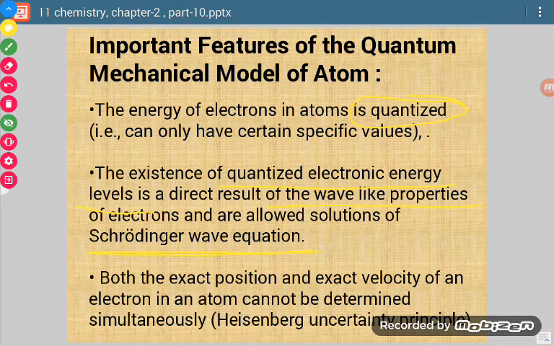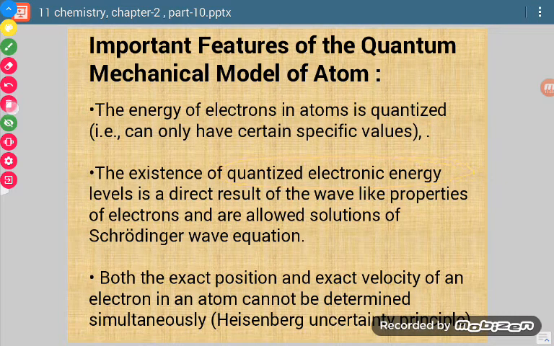Just like we solve equations x plus y equal to 3, x minus y equal to 4, and find the solutions x and y, similarly the Schrödinger wave equation which we have seen a few slides back has some solutions. From those solutions we come to know about the quantized electronic energy levels.